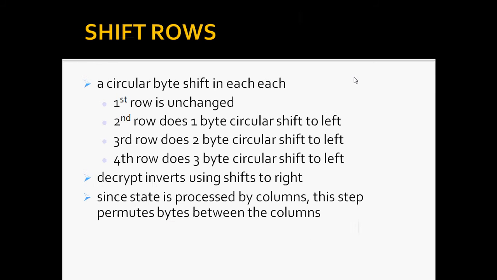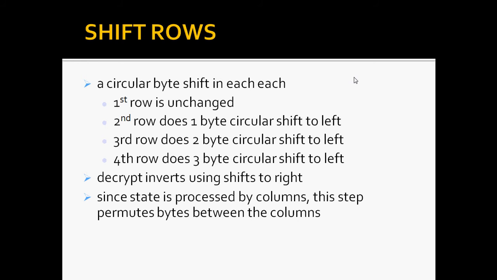And next is ShiftRows. This is the second stage in the AES algorithm. The ShiftRows stage provides a simple permutation of the data, whereas the other steps involve substitutions. Further, since the state is treated as a block of columns, it is this step which provides diffusion of values between columns. It performs a circular rotate on each row of 0, 1, 2 and 3 places for the respective rows. When decrypting, it performs the circular shifts in the opposite direction for each row.